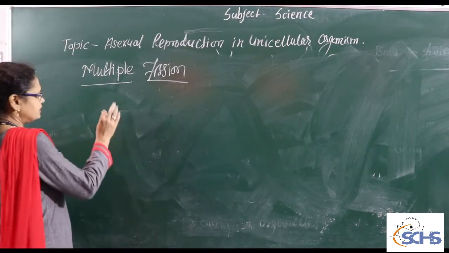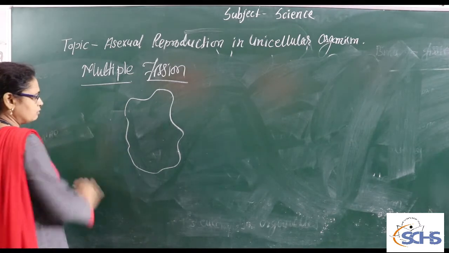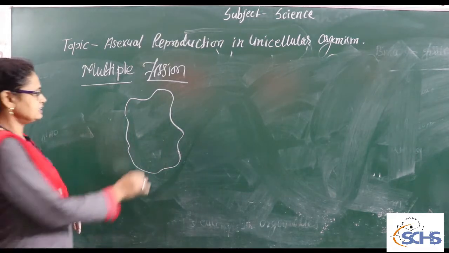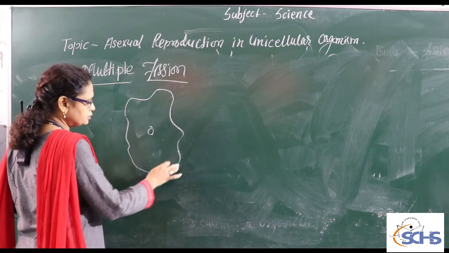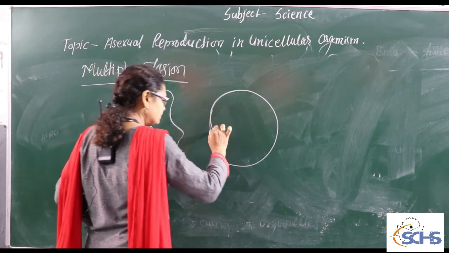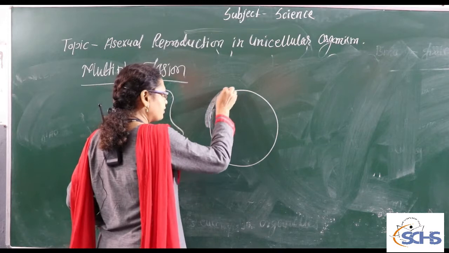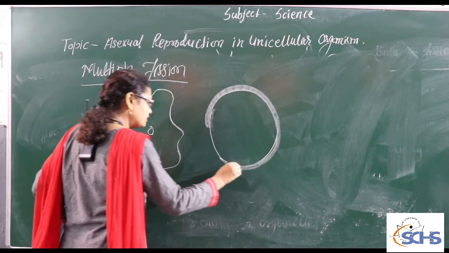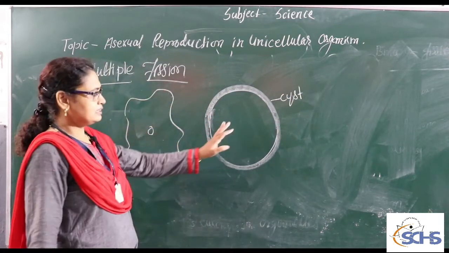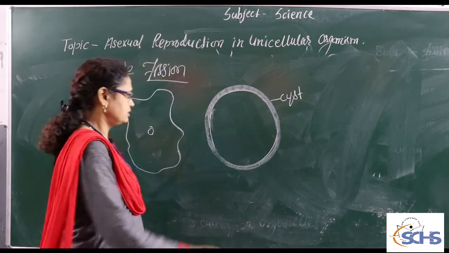So in the process of multiple fission, what happens? First of all, what is the shape of the amoeba? We know it has an irregular shape, and the elongations are known as pseudopodia. So in the first condition, what happens? Amoeba withdraws its pseudopodia. When it withdraws its pseudopodia, it becomes round in shape. After that, it makes a hard covering around itself, and that hard covering is known as a cyst. What is the cyst? It is the protective layer which protects the amoeba in adverse conditions.